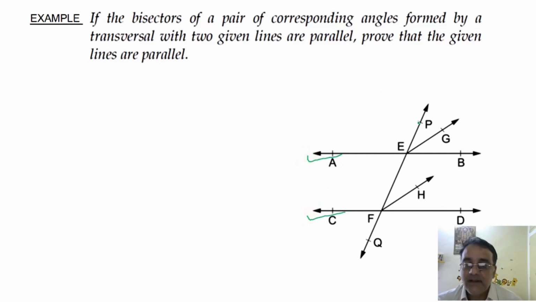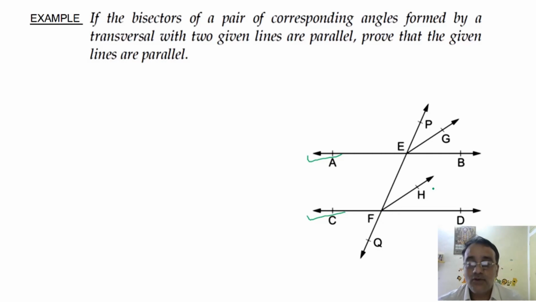Okay. AB and CD are intersected by a transversal PQ at points E and F respectively, such that the bisector of angle PEB, that is EG, is parallel to FH. What is given, that is clear to all of you?